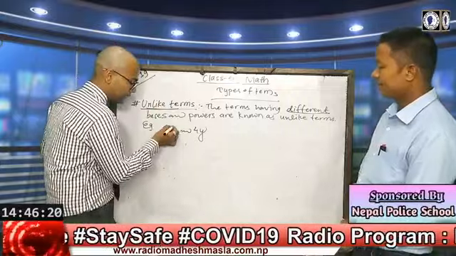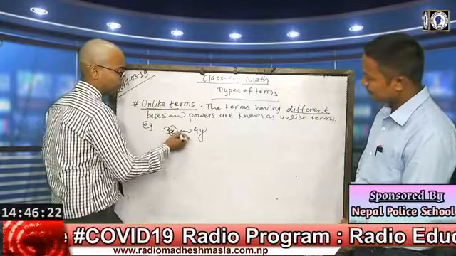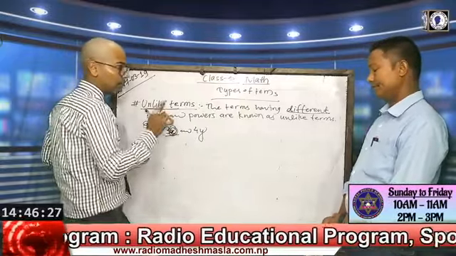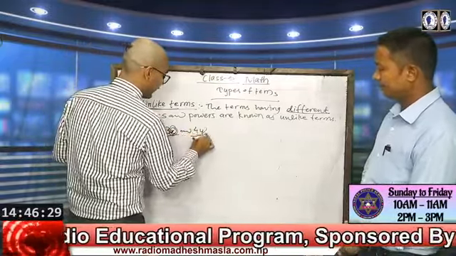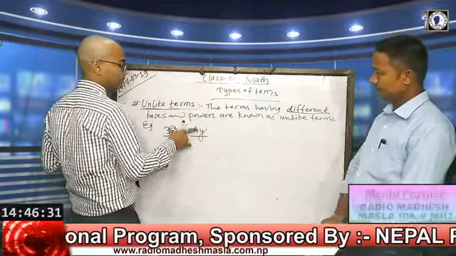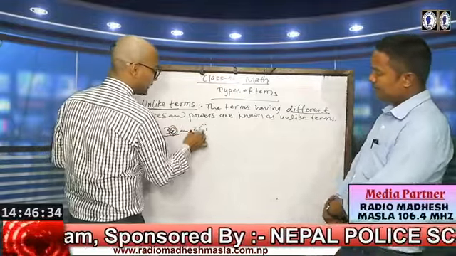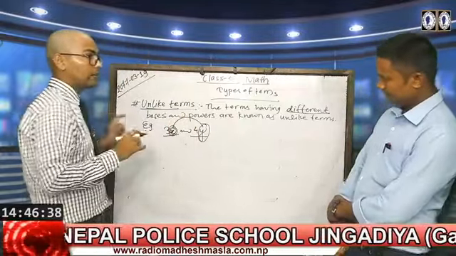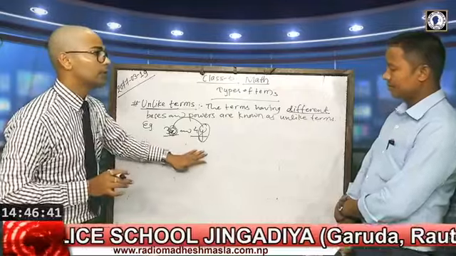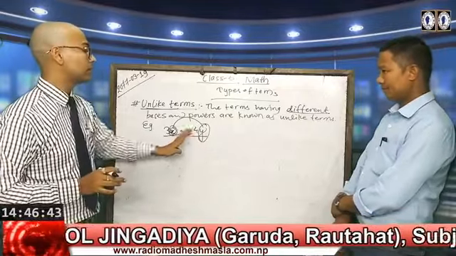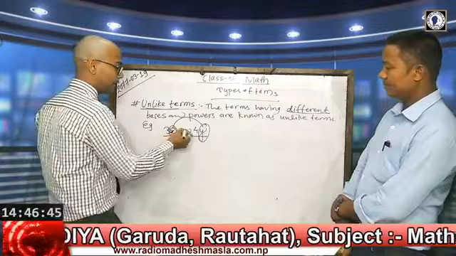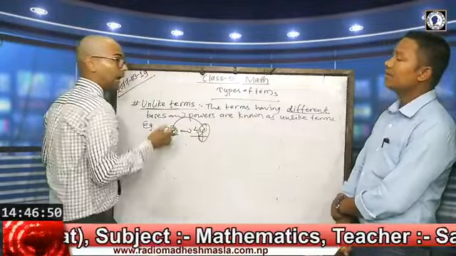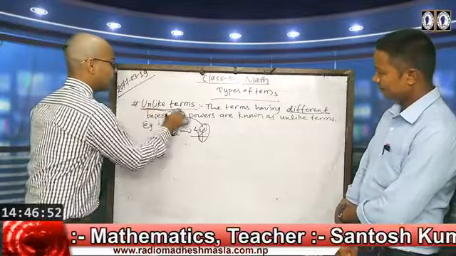So here we can find it easily. The first term, 3x, has base x, having no power. The second one is 4y, which has the base y. These two bases are not the same, one is x and another is y. Even having the same power, the bases are different, and due to that, these are unlike terms.